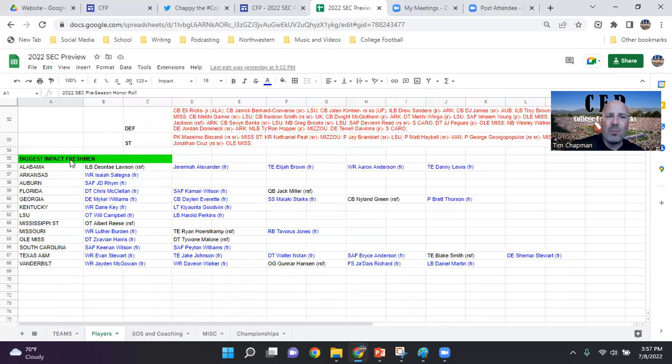And then the biggest impact freshmen, and in this I include true freshmen who are in their first year on campus, as well as redshirt freshmen. So somebody who maybe did not play more than 4 games last year, and this is considered to be the redshirt freshman year, but still somebody who can play a significant role, whether it's as a starter or whether it's as a quality backup, somebody who's going to get a lot of snaps and not somebody who's just going to get in the last 4 minutes of a game when their team is up 21. I don't want to call it garbage time because there's nothing about college football that's garbage time.